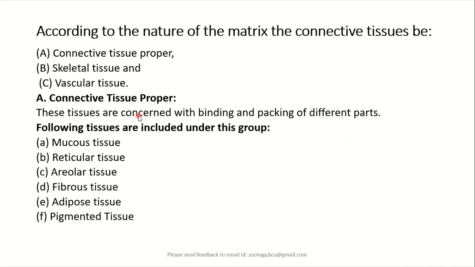This connective tissue proper will be further divided into mucus tissue, reticular tissue, areolar tissue, fibrous tissue, adipose tissue, and pigmented tissue based on its structure.